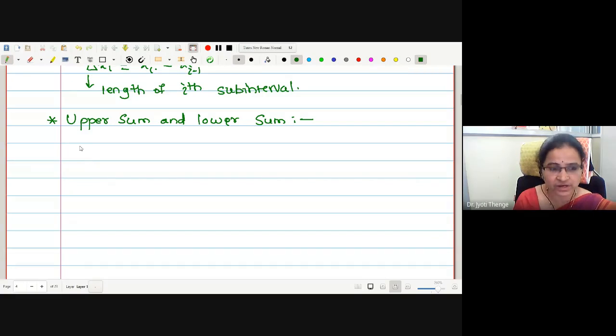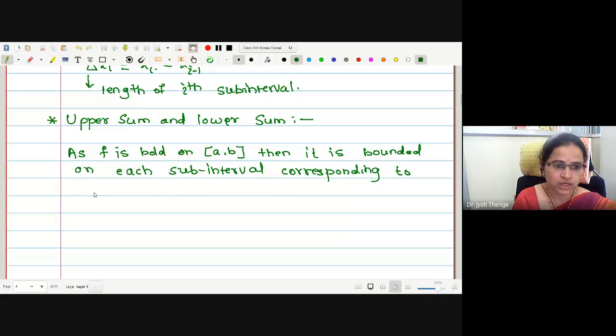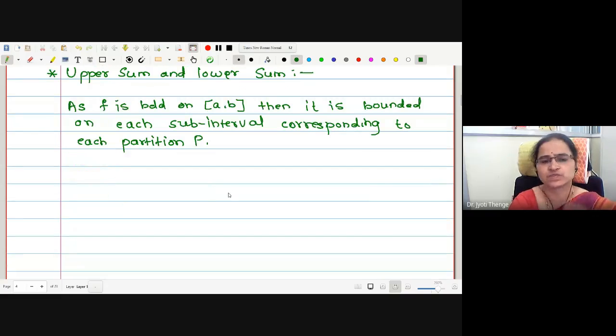Okay, therefore, here I will write: if f is bounded on closed interval [a, b], then it is bounded on each subinterval corresponding to each partition P. That is for every partition. Whatever is the partition we are going to make, the function will be bounded on the subinterval.